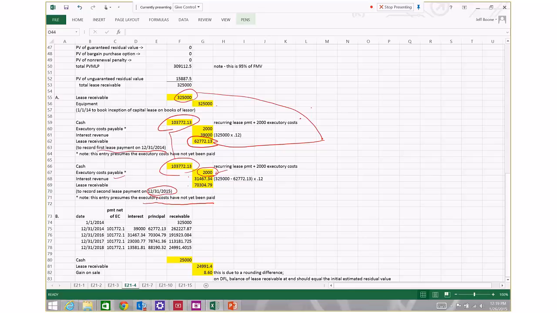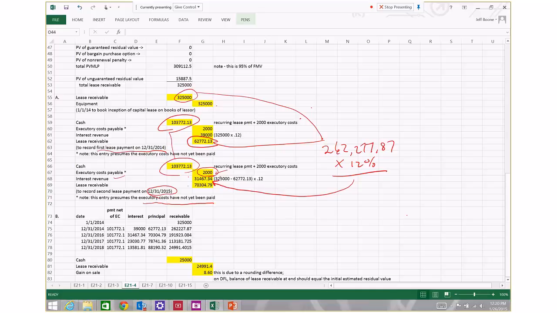That net amount is going to be $262,227.87. We're going to take that amount, multiply it times 12%, and the result of that calculation is going to give us $31,467.34.